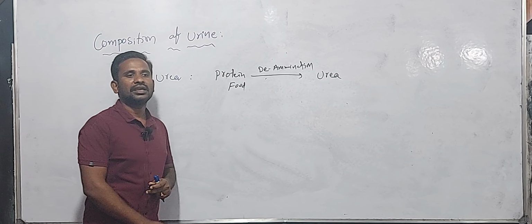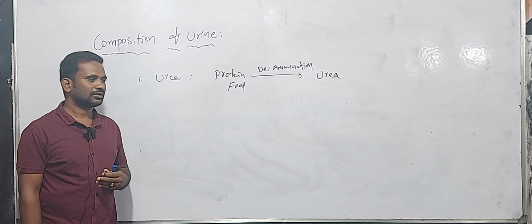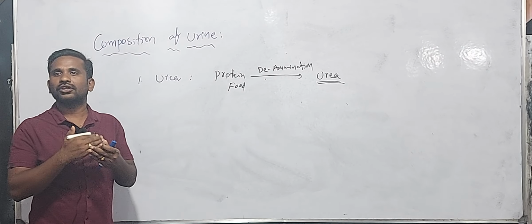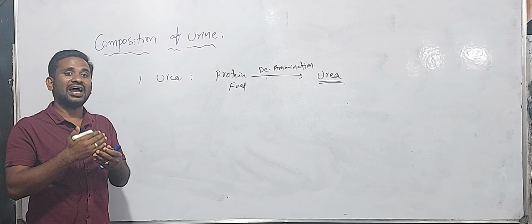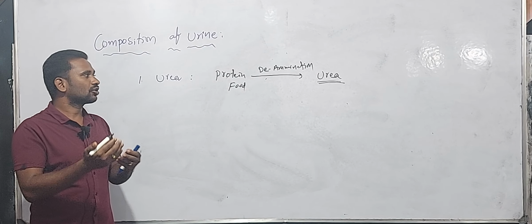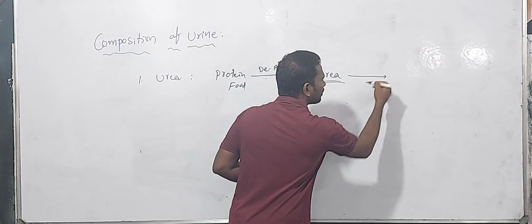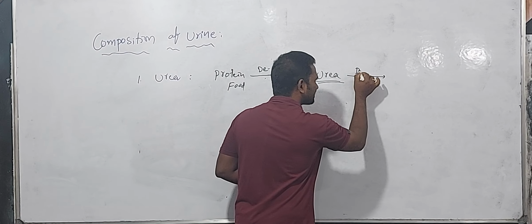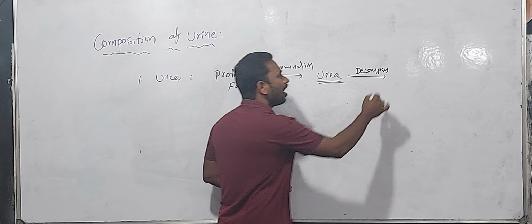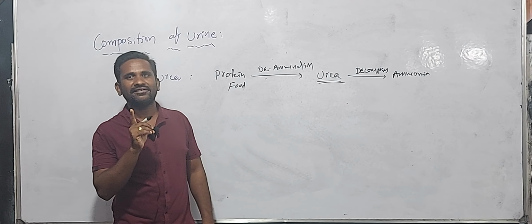Urea can form in our metabolic activities. So this is one cause for urine containing higher urea levels. That is one of the reasons. After that, this urea decomposes, and when it decomposes, it turns into ammonia. Which one? Ammonia. We know very well.